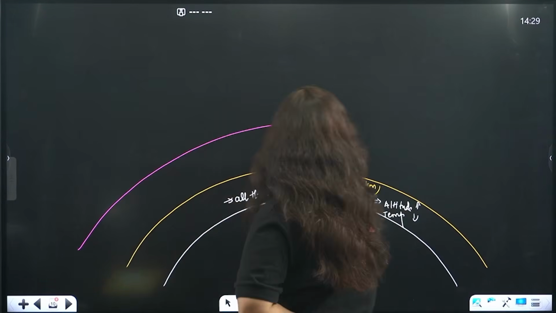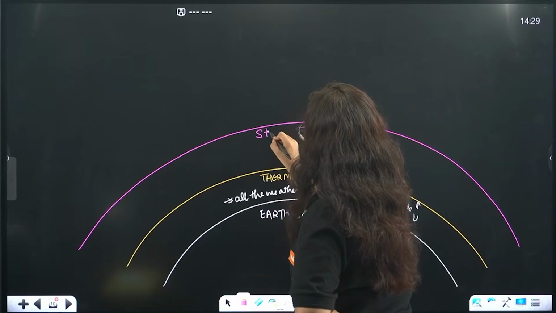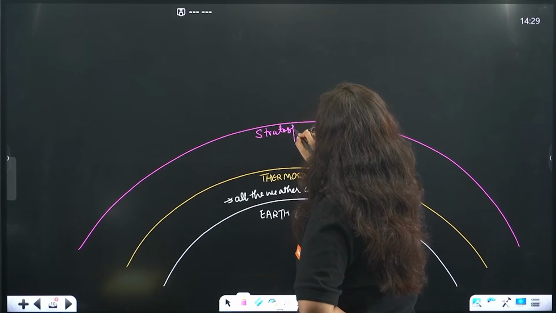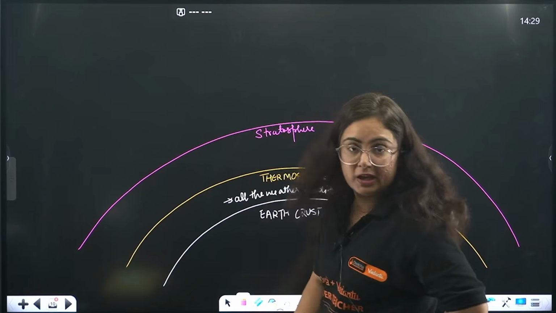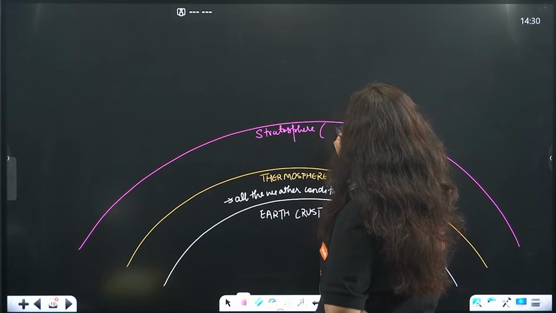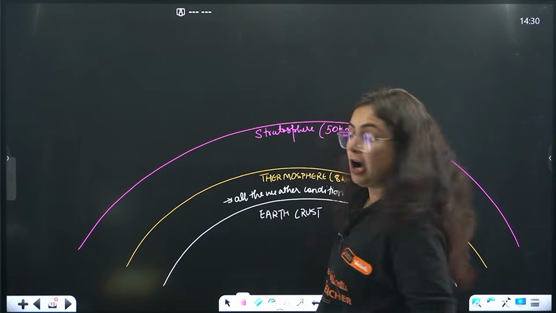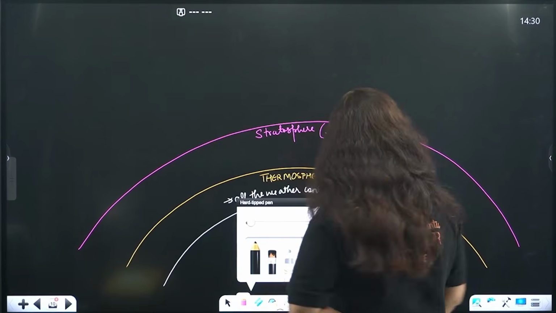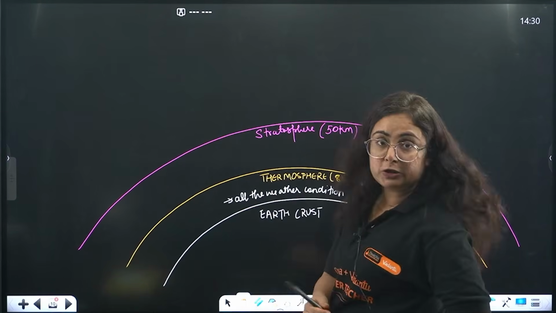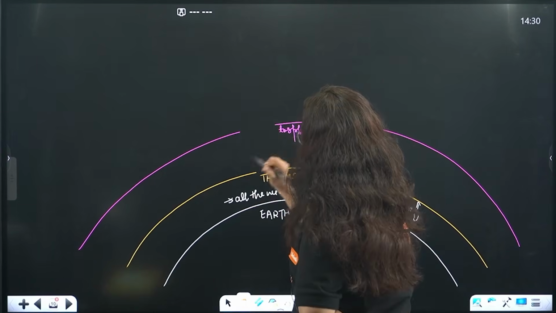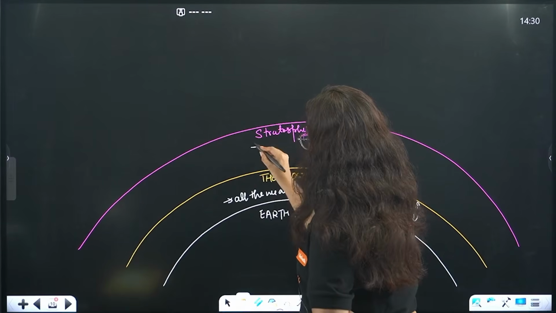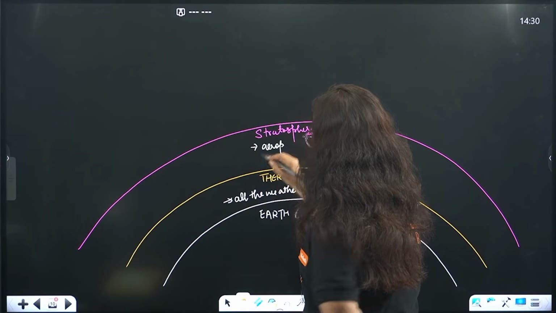And what was that? That is the stratosphere. It lies up till around 50 kilometers. Why is it important? Because aeroplanes fly here.